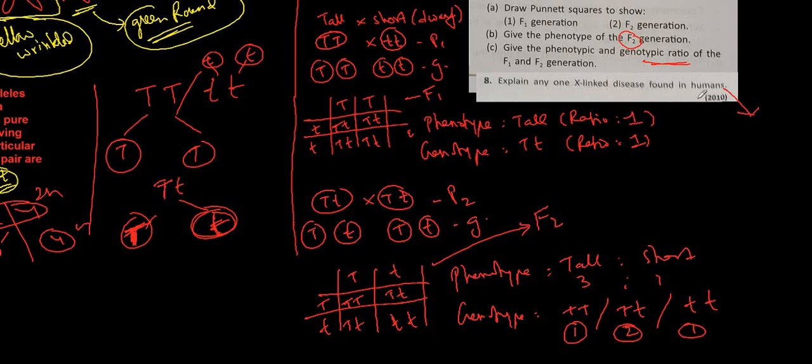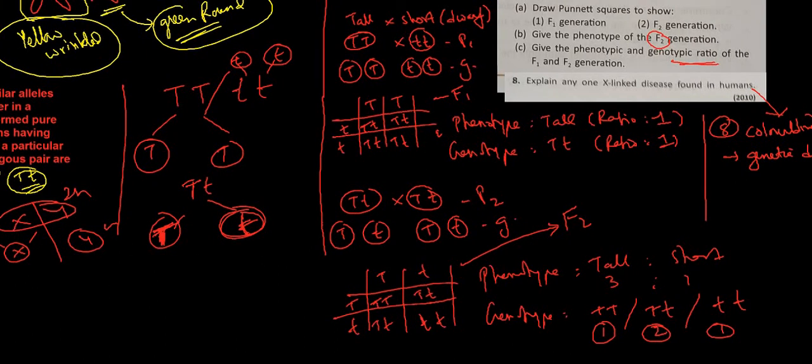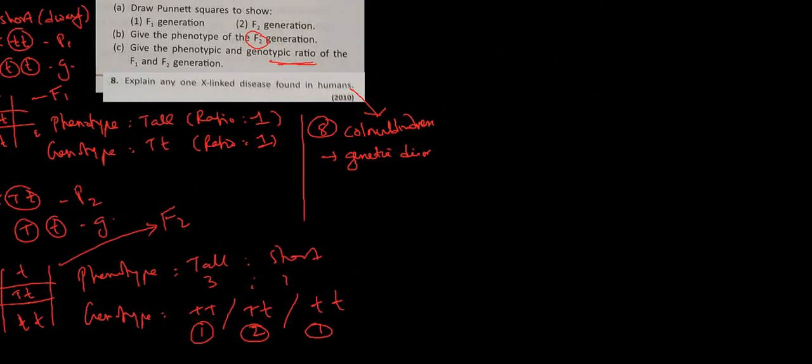Question number 8. Here give any one X-linked disease. You can go for color blindness. It is a genetic disorder, right?